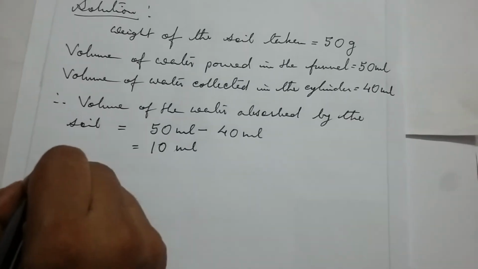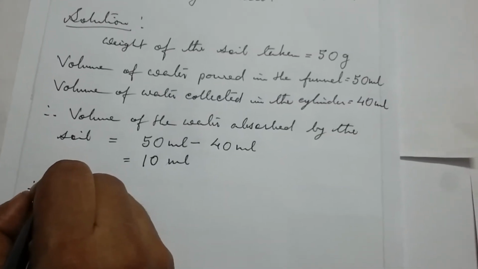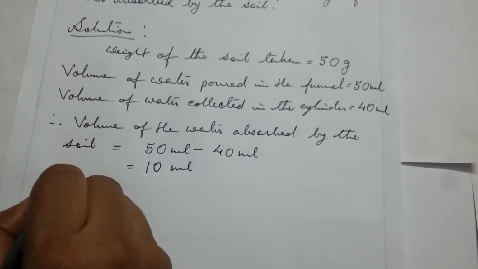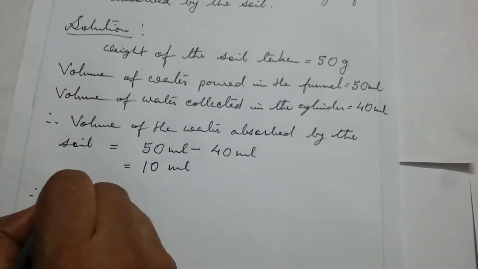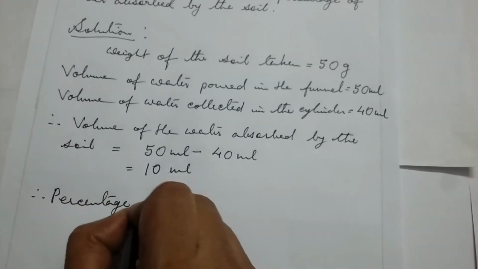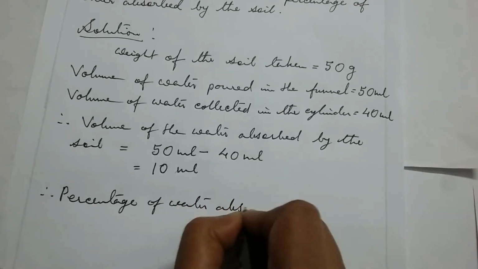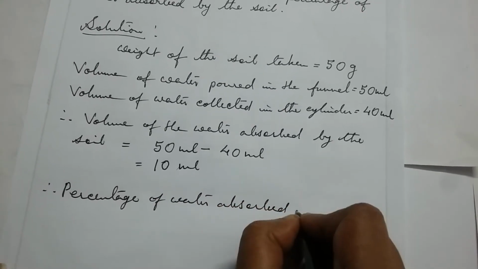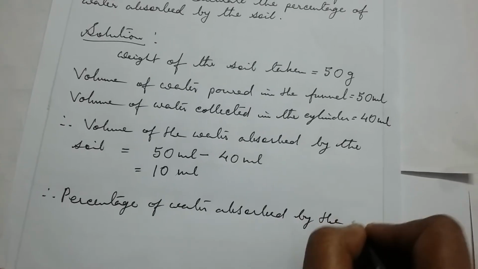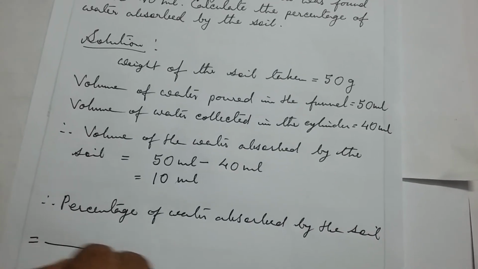Now we have to find out the percentage of water absorbed by the soil. So the percentage of water absorbed by the soil is equal to what we can write?